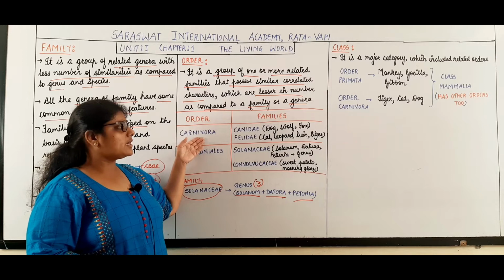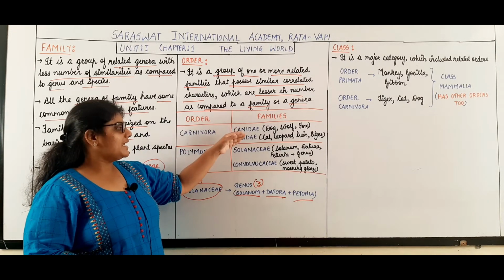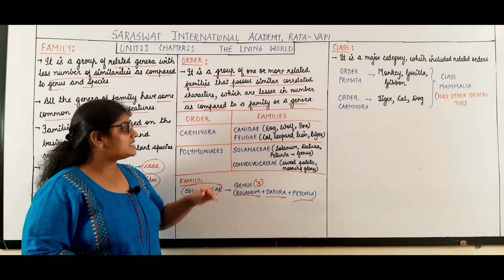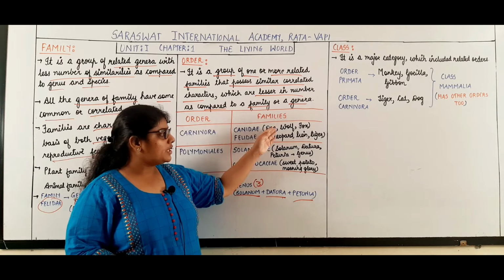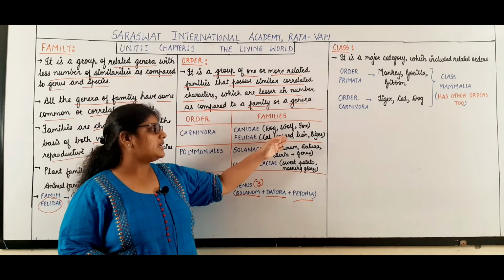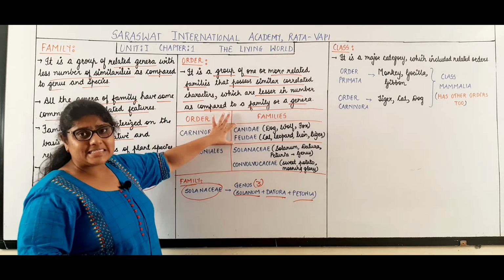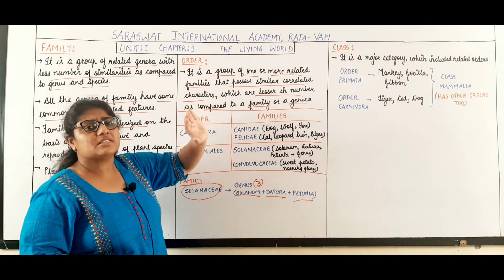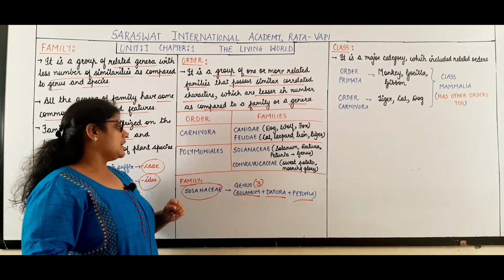Now this order Carnivora consists of two families. One is the Canidae family and another one is the Felidae family. The Canidae family includes dog, wolf and fox, whereas the Felidae family includes cat, leopard, lion, tiger, etc. Now these two families have certain characteristics in common and hence they are placed in the order Carnivora.